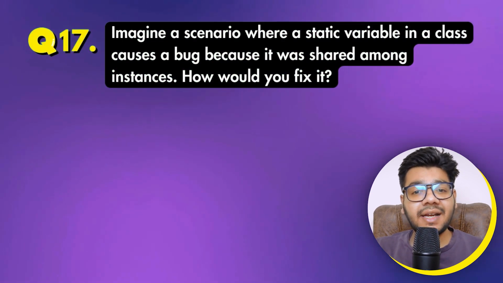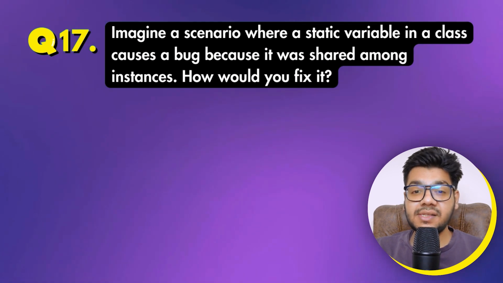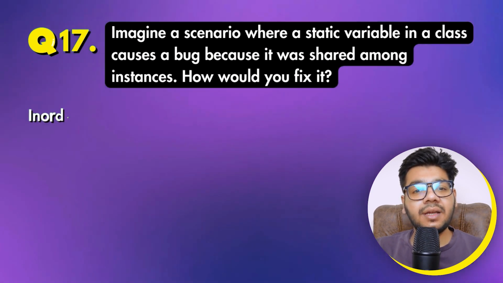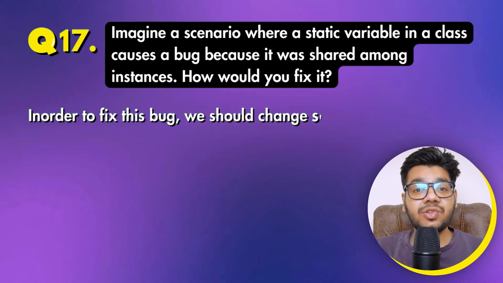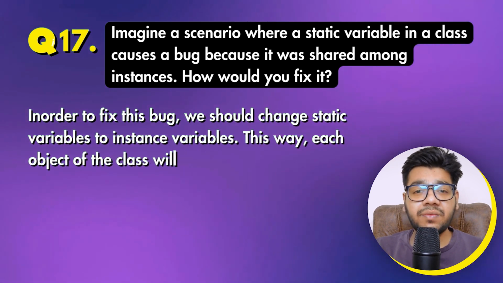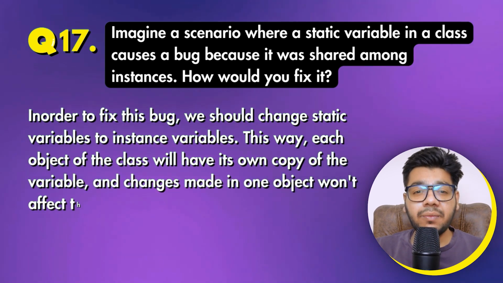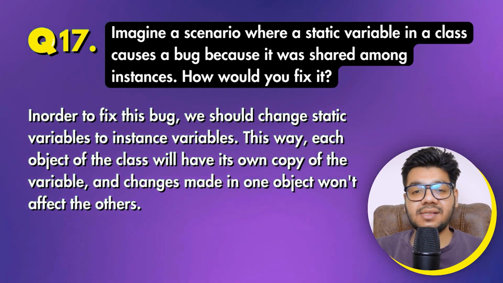Imagine a scenario where a static variable in a class caused a bug because it was shared among instances. How would you fix it? In order to fix this bug, we should change the static variables to instance variables. This way, each object of the class will have its own copy of the variable and changes made in one object won't affect the others.